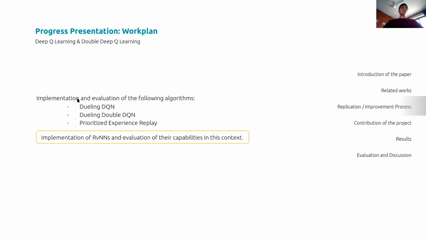Firstly, we wanted to focus on dueling DQN and the combination of dueling DQN with double DQN, along with prioritized experience replay. So we combined together all these three algorithms into one D3QN framework, which will serve as the baseline for our next study. The main part of our project is the one in the yellow box, which is the implementation and evaluation of recursive neural networks in this context. So this will be the main topic of the next sections.